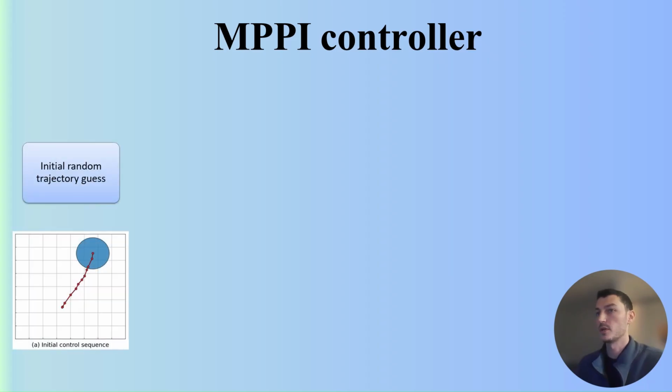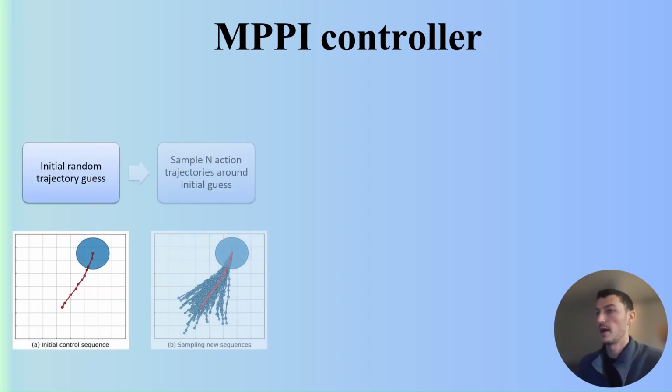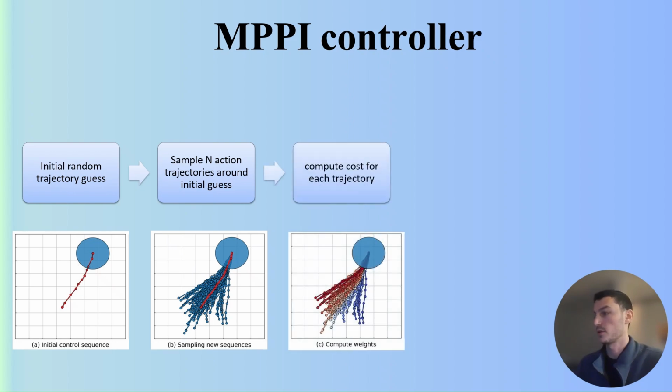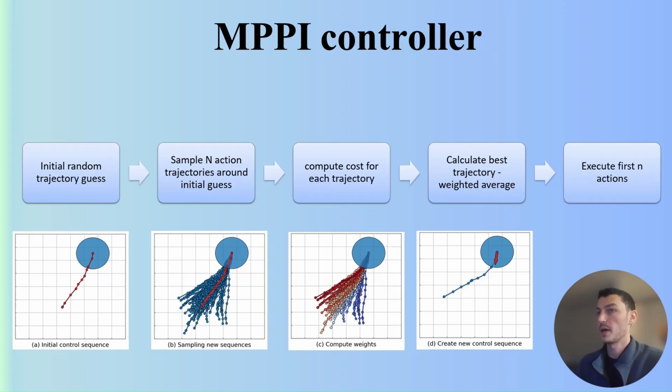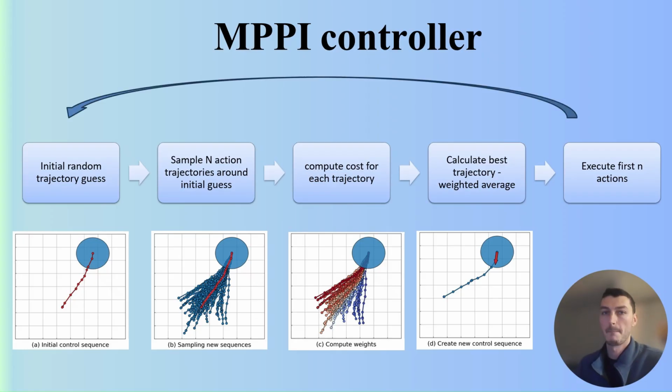Let's see how the MPPI controller works. The first step is an initial random trajectory guess. After it, we sample n action trajectories around this initial guess. So we can calculate, according to a dynamic cost function, the cost of each one of the trajectories. Based on the cost, we find the weighted average of all these trajectories. So we can perform the actions from this calculated trajectory. Even though MPPI in our project calculates a trajectory of 100 actions, we will take only 5 or 10 from the first actions and then recalculate the process again and again.